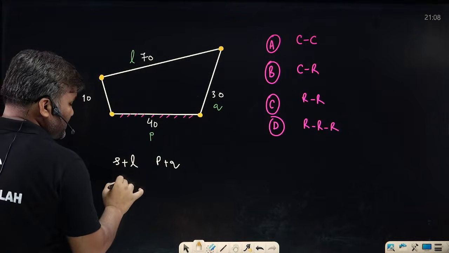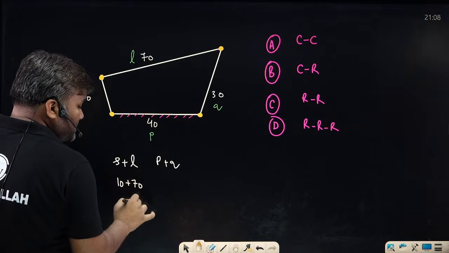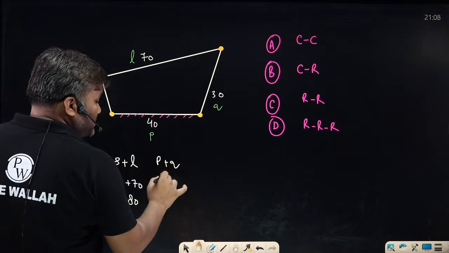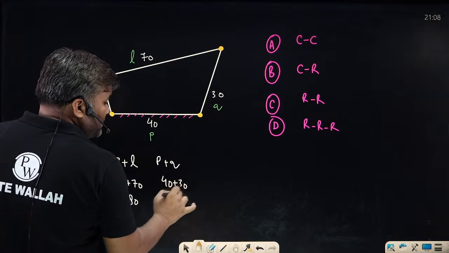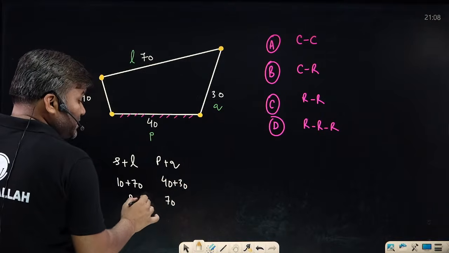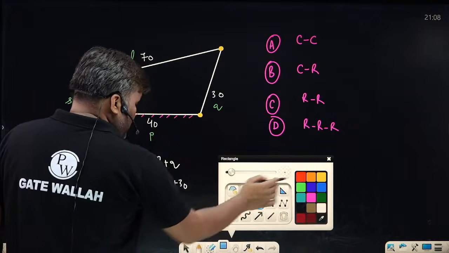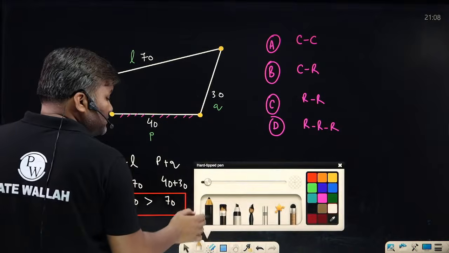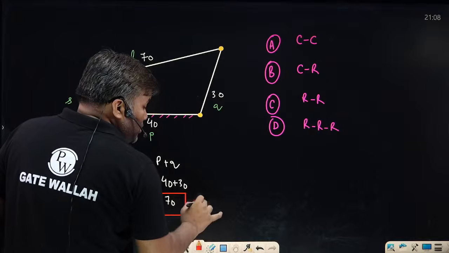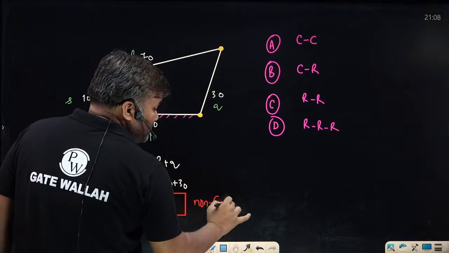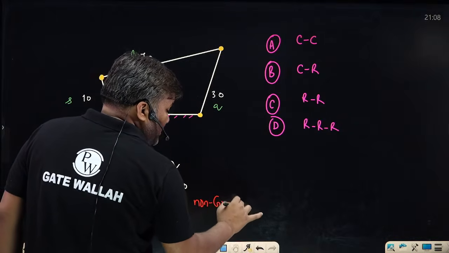What is the shortest? This is 10. What is the longest? 70. This is 80. How much is P plus Q? This is 40 plus 30. It is 70. So actually it is larger. It should not have happened. That means it is non-Grashof chain.